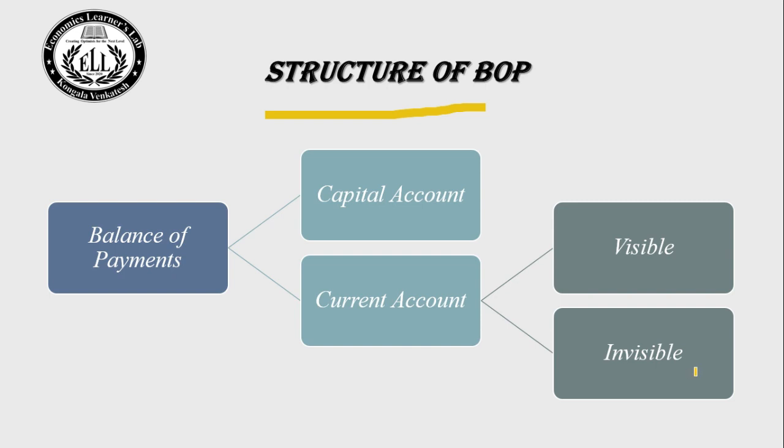Invisible transactions are like services, which we cannot see. Some of the transactions are invisible, like services we cannot see. These transactions are also recorded in the current account. Invisible transactions are remittances, dividends, profits, and services. All these we can see in invisible transactions. All invisible transactions will be recorded in the current account. Let us go to the next slide.